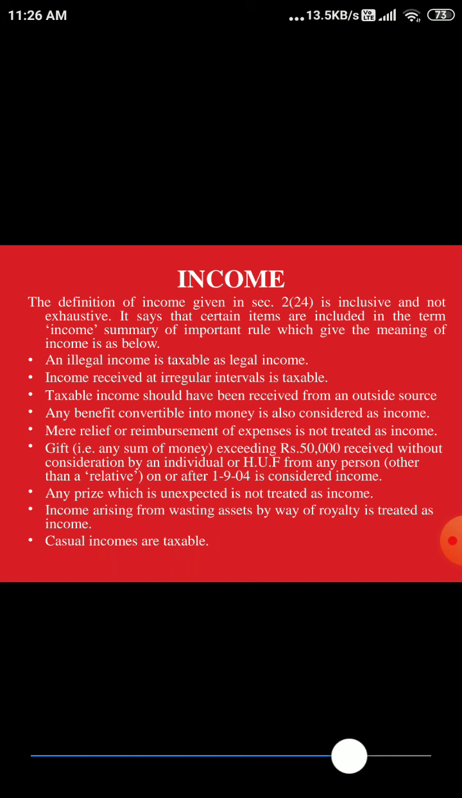For the gift, they have told a rule: a gift exceeding 50,000 received without consideration by an individual from any person on or after 1/4/2004 is considered as an income. Before that, gift was exempted, but from 1/9/2004, it is considered as an income only if it is exceeding 50,000. Somebody will give you a gift which is below 50,000, that is not an income, right?